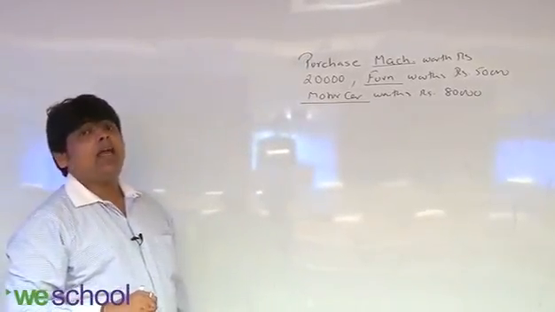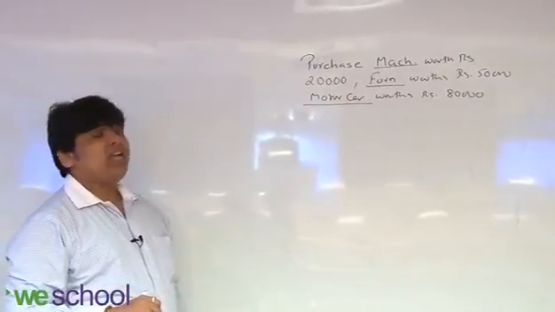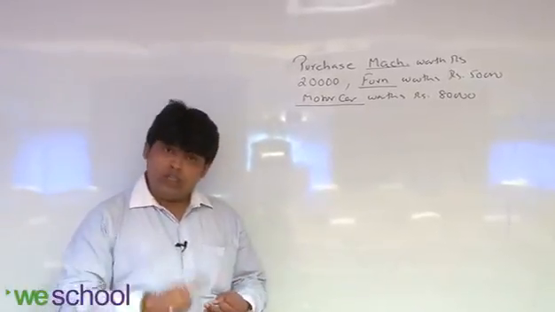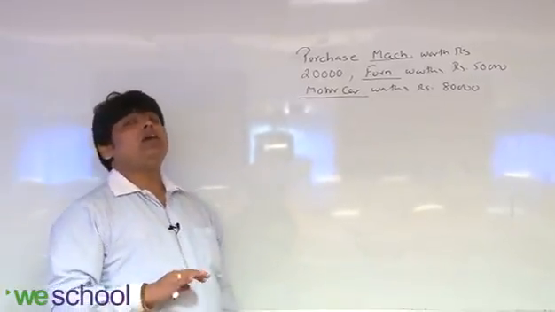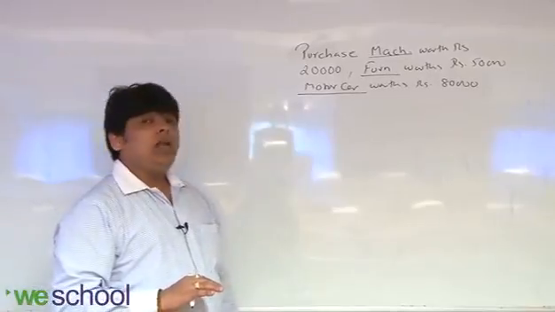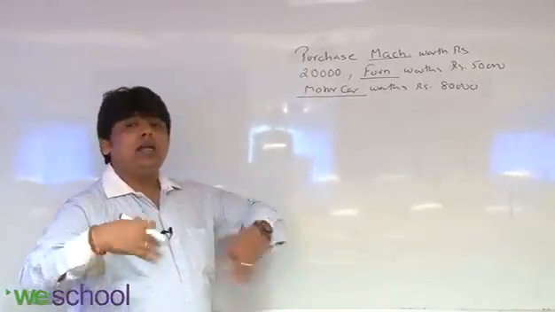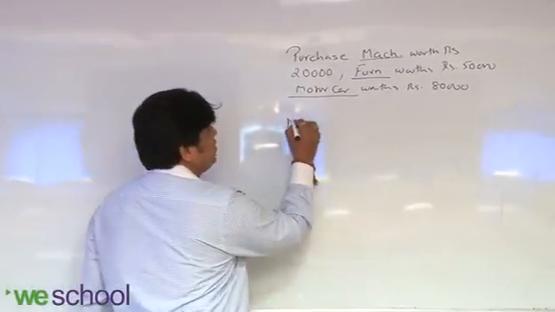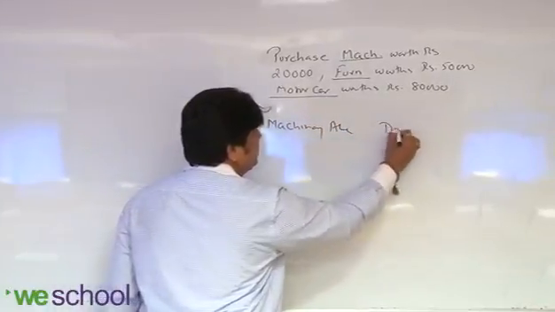From the company's point of view, all these 4 accounts are real accounts. Real account says that debit what comes in, credit what goes out. What is coming in for you? Machinery is coming in, so machinery account debit.